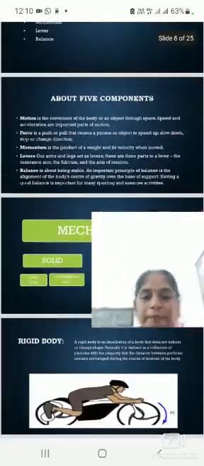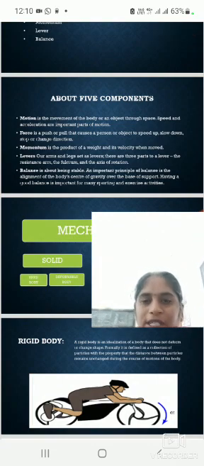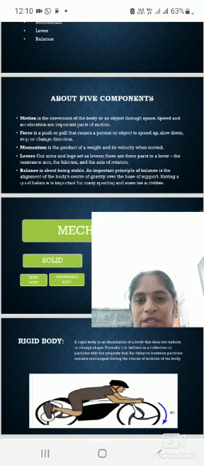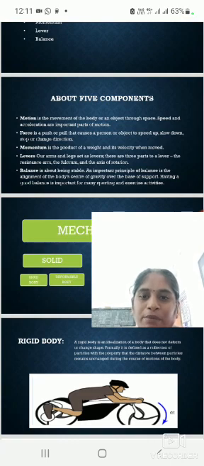Let us see about these components separately. Motion is the movement of the body or an object through space. Force is a push or pull that causes a person or object to speed up, slow down, stop, or change direction. Momentum is the product of weight and its velocity when moved.